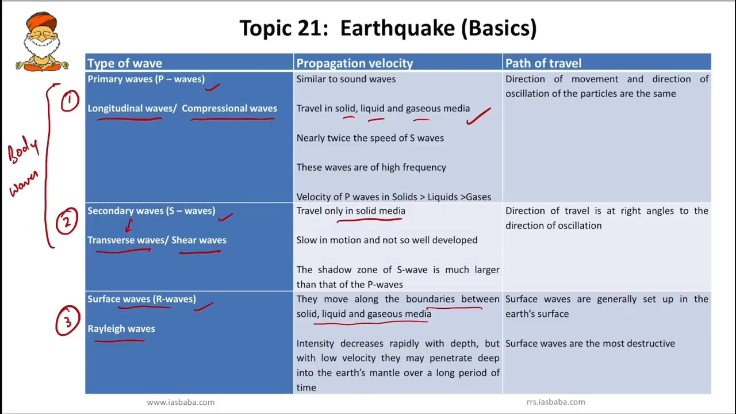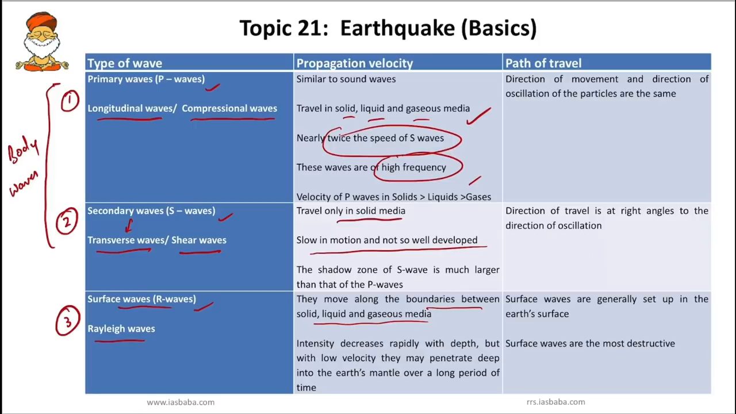Next we have to know the speed. Usually primary waves are twice the speed of secondary waves, whereas secondary waves are slow in motion and not so well developed. And you should know primary waves are of high frequency, and the velocity of primary waves is greater in solids compared to liquids and gas. So this difference you have to know.